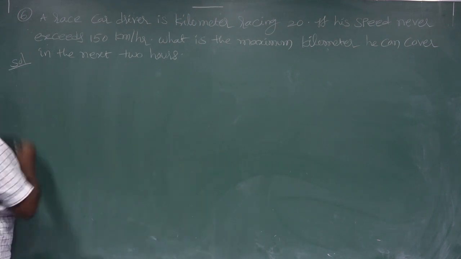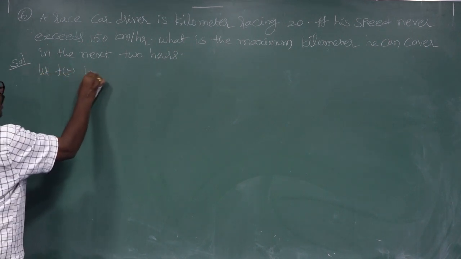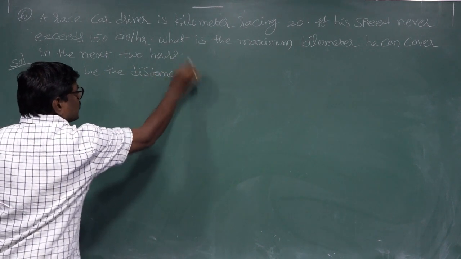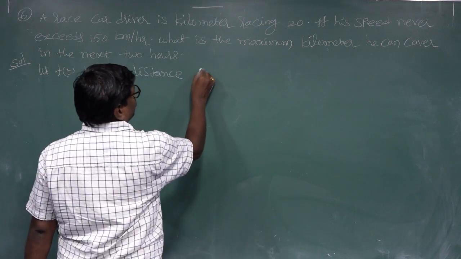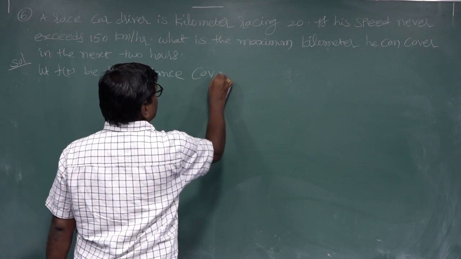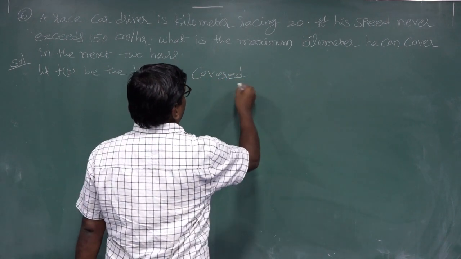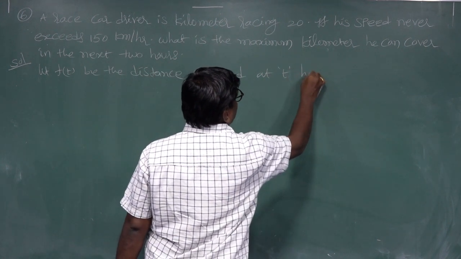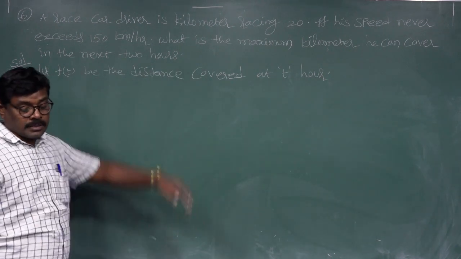Solution. Let f of t be the distance covered at time t hours.